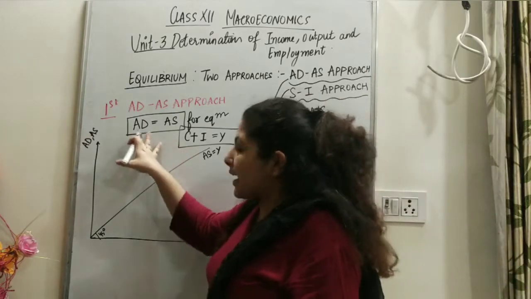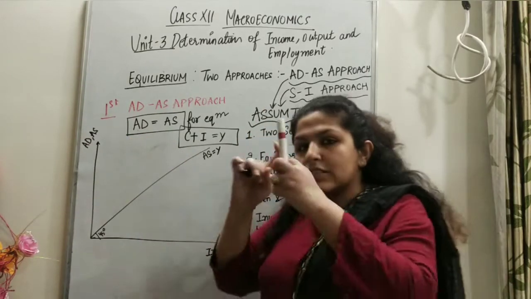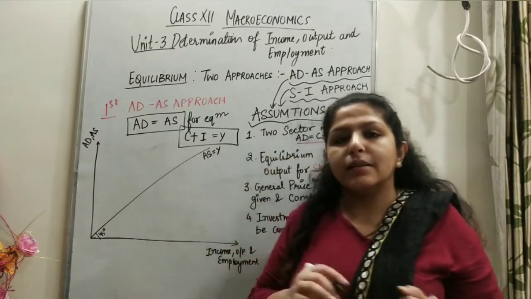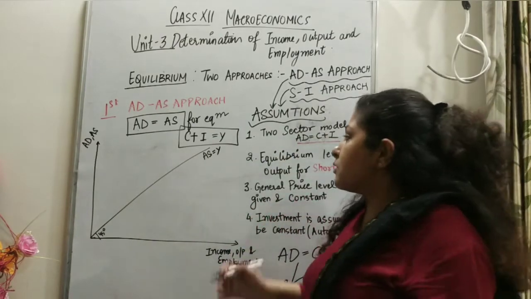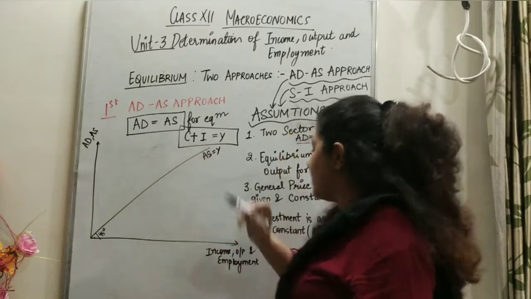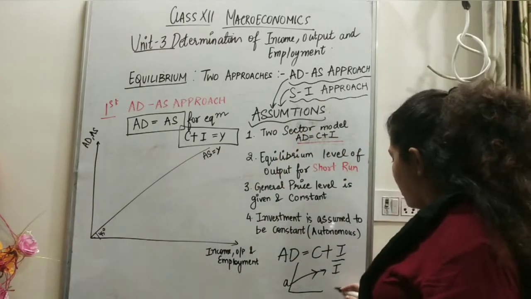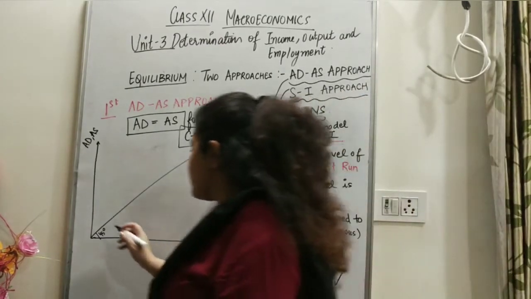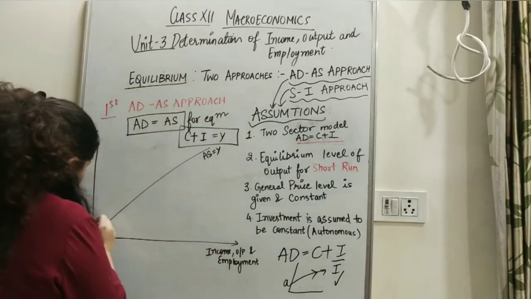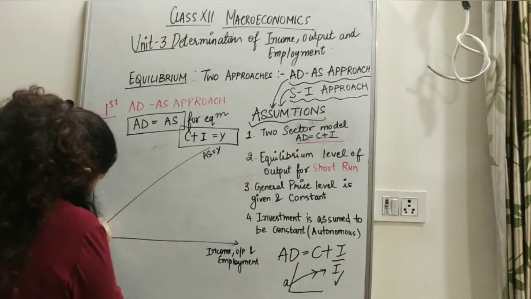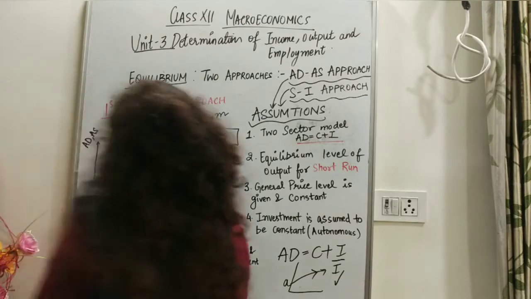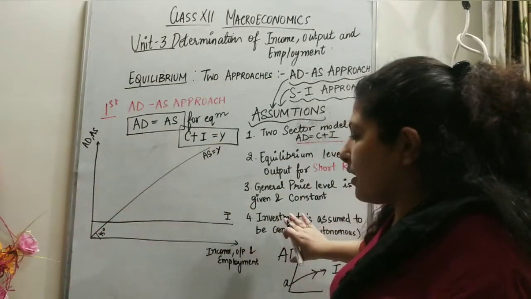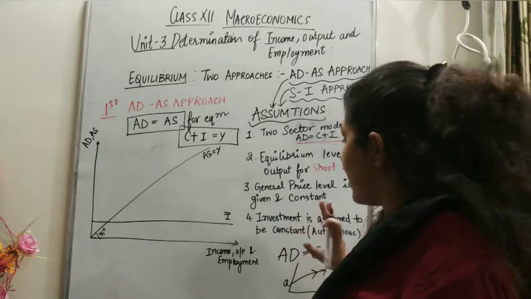Now we want AD also, because when aggregate demand and aggregate supply intersect, the economy will be in equilibrium. AD has two components, C plus I. Let's make I first. I is a horizontal line parallel to the x-axis. So this is my I bar, a horizontal line parallel to the x-axis.